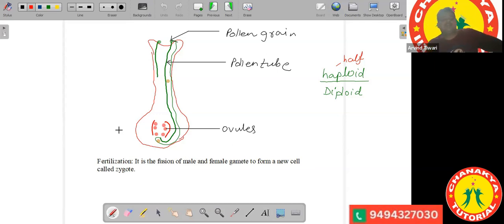Once the zygote is formed, that zygote will develop into a new individual. For the plants, what will happen? After the formation of the zygote, your ovule develops into seed. Or you can say the zygote develops into seed.